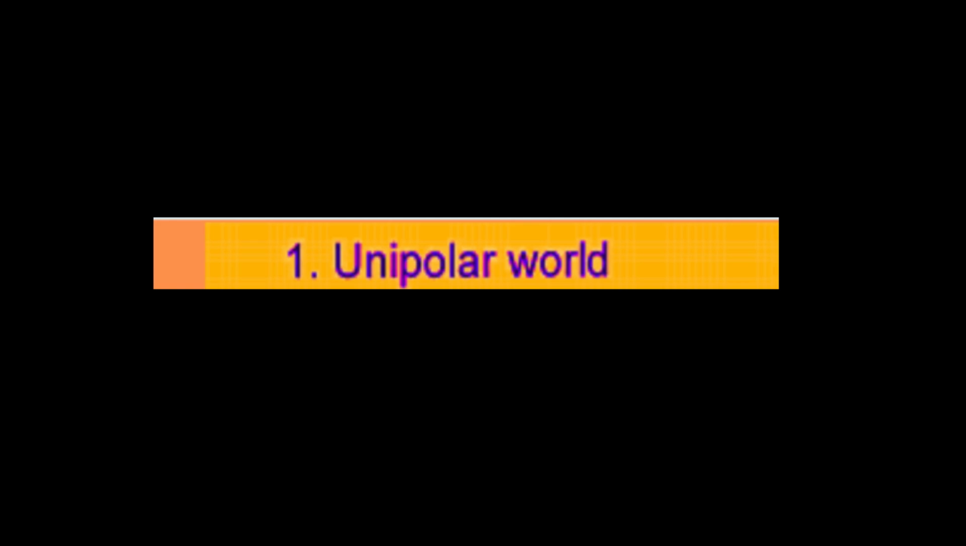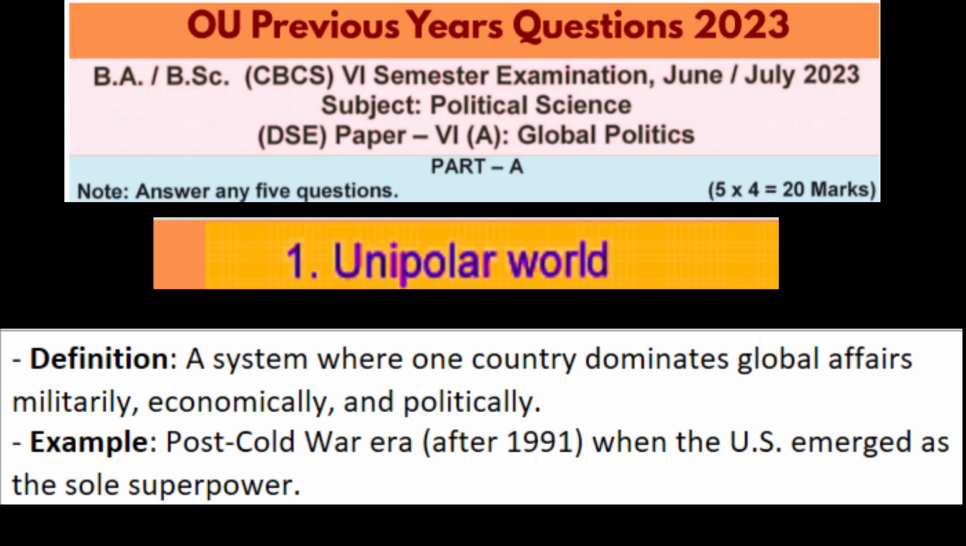So what is a unipolar world? The term unipolar world refers to an international system where a single country dominates global affairs militarily, economically, and politically. So what is the best example? The best example is the post-Cold War era after 1991, when the United States emerged as the sole superpower following the collapse of the Soviet Union.